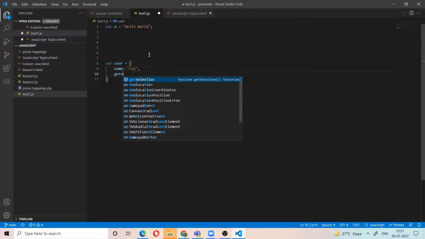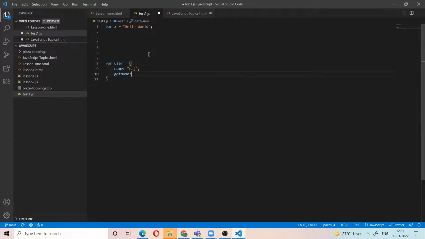getName is a function, and getScore returns the score. Here user is the object. The user has a name, which is a property. getScore is a function.